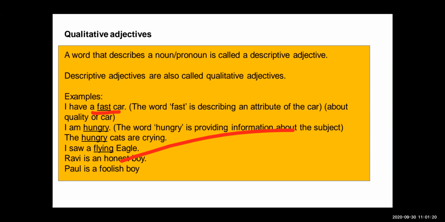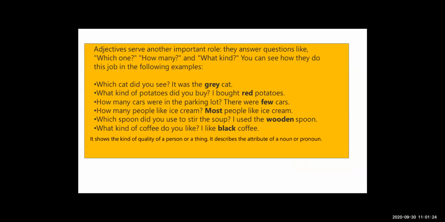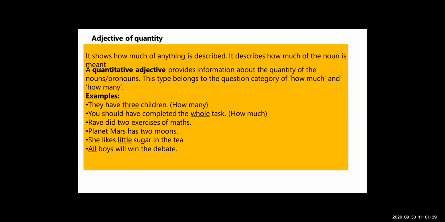Now the second one, adjectives of quantity. Quantity means how much, how many.